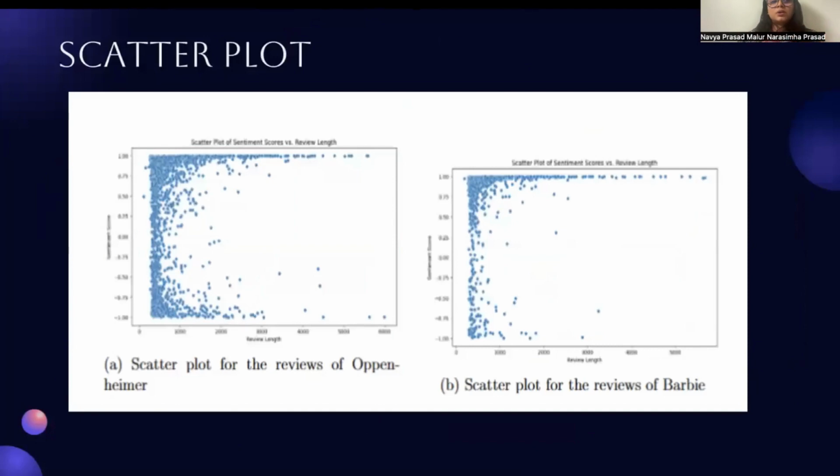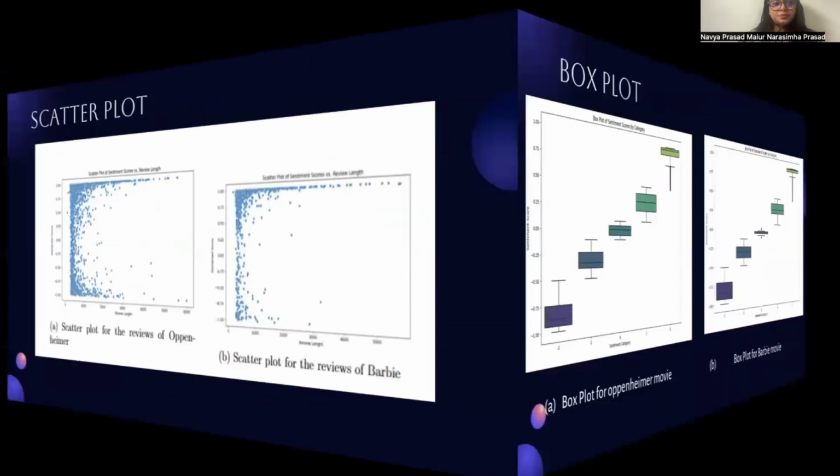Coming to the scatter plot. This scatter plot shows the distribution of the review length compared to the sentiment score. We can see that when the review length is small, the data is evenly distributed, we have equal distribution of sentiment score, but as the review length increases, the sentiment score also increases.